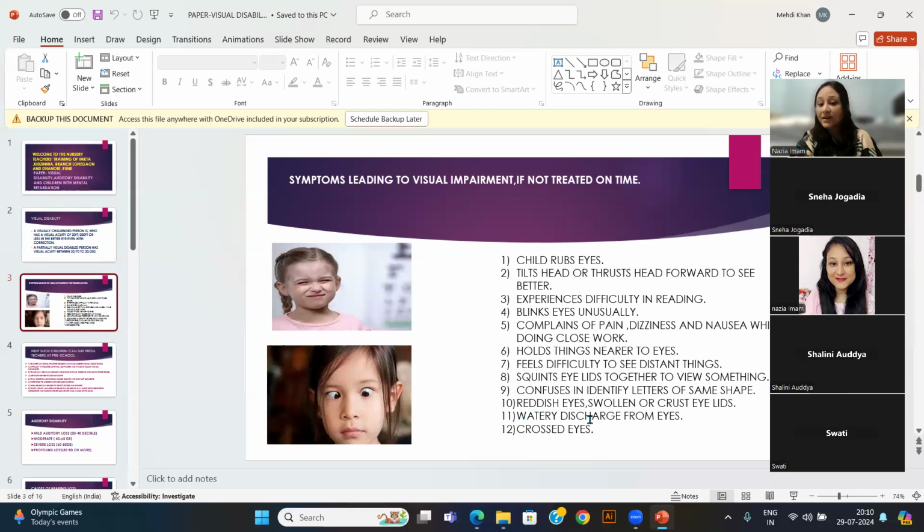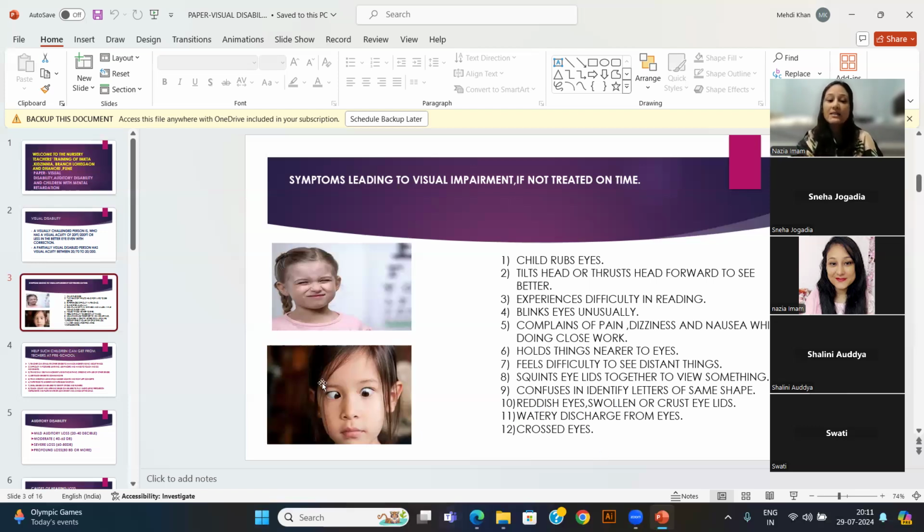Their eyes may be reddish, swollen, or the eyelid can have crust deposit on it. Water discharge can happen in their eyes. Many a times they need to wipe their eyes during the class.